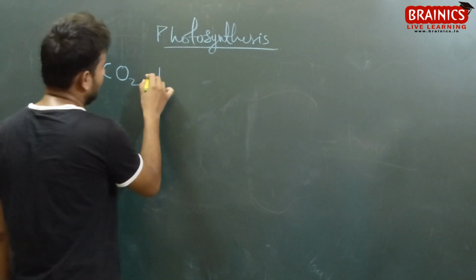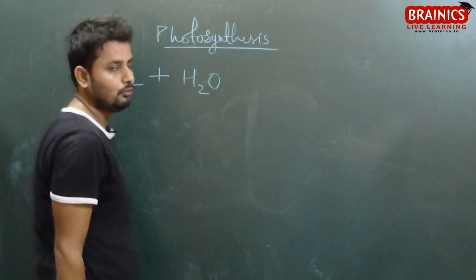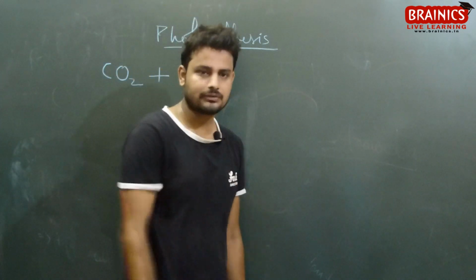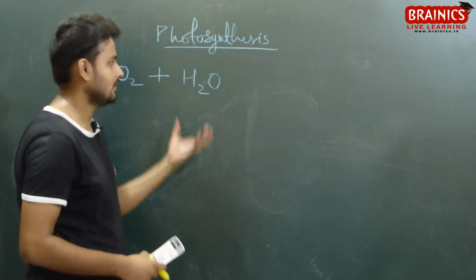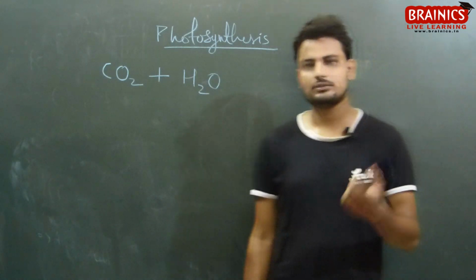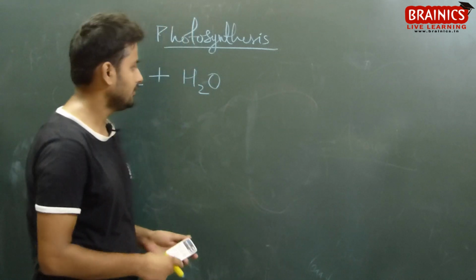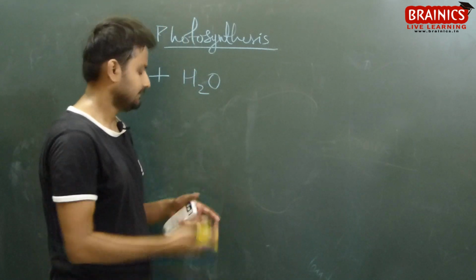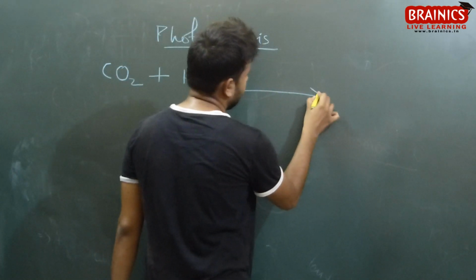Then we require water. Where does water come from? Water comes from the soil, isn't it? It is absorbed and carried by roots. I have told you vascular bundles carry water up to the leaves, from roots to leaves. And lastly we require sunlight.